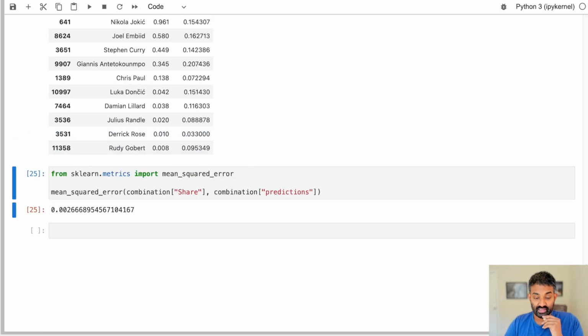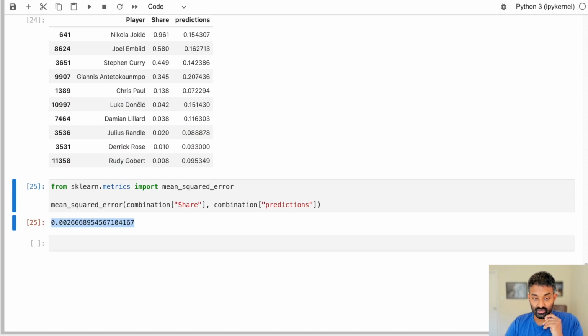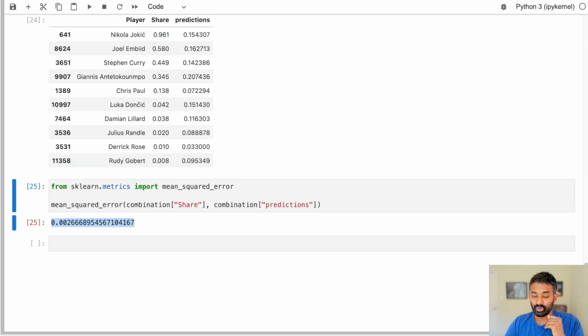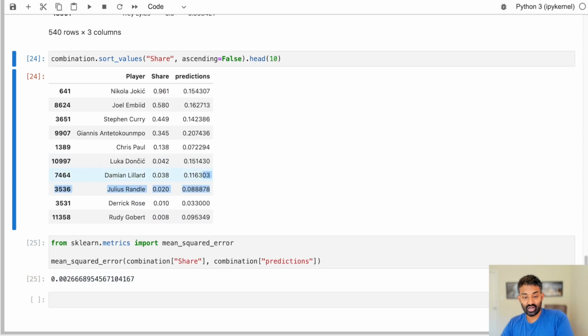And basically what this is saying is this is the mean difference between the prediction and the actual value. So it subtracts the actual value from the prediction, squares it, adds them all together. But this isn't super meaningful to us because we don't care about the actual values, one. And then two, a lot of the values are actually just 0.